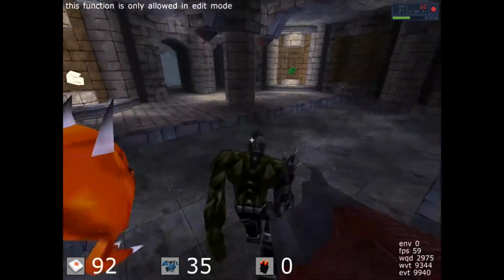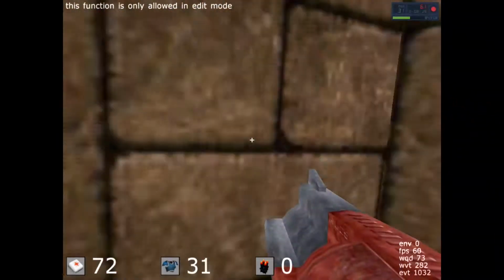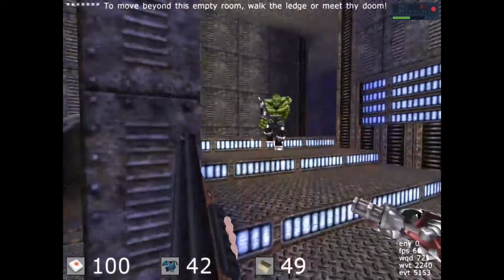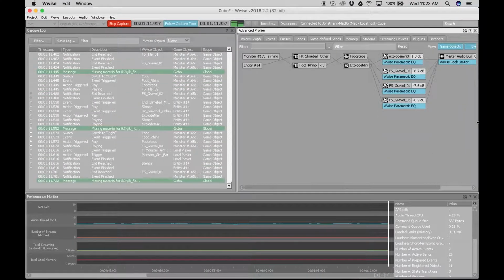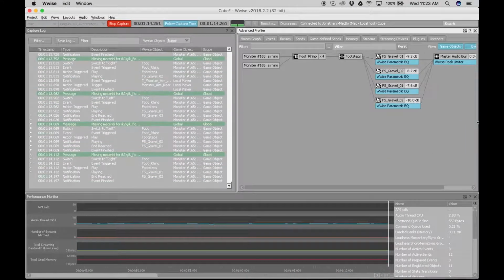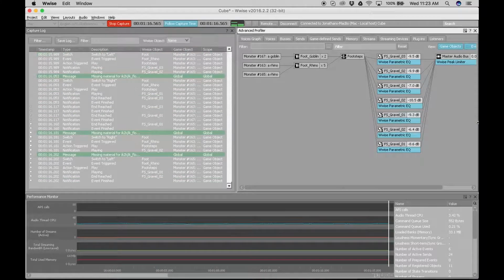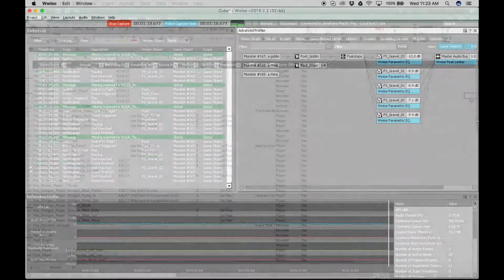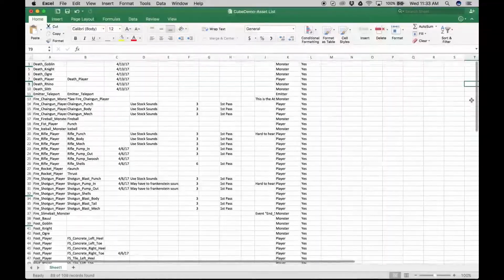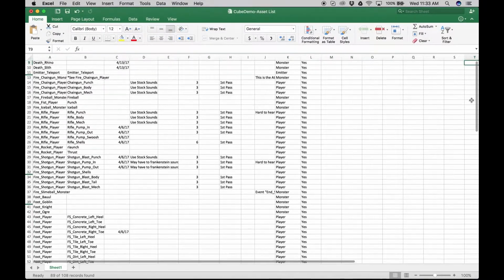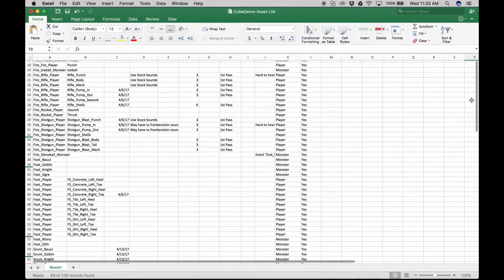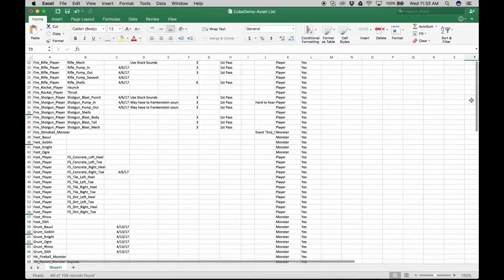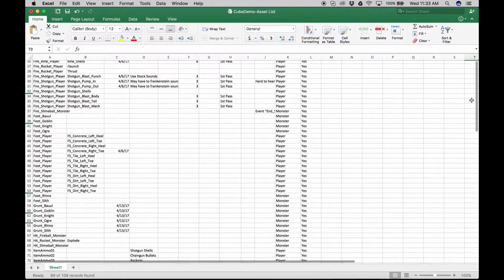With that in mind, I needed to come up with a soundtrack that suits this theme in order to create the anxiety and driving tempo that this game is meant to convey. Now, before creating any sound assets, I had to begin by profiling my level in order to document all of the sounds, events, and switches that I would need to create and use. I then created a spreadsheet that details all of the sound effects and the events that they're tied to that I'm going to need to create. This allowed me to stay organized, stay on schedule, and carefully plan out all of my field recording excursions.